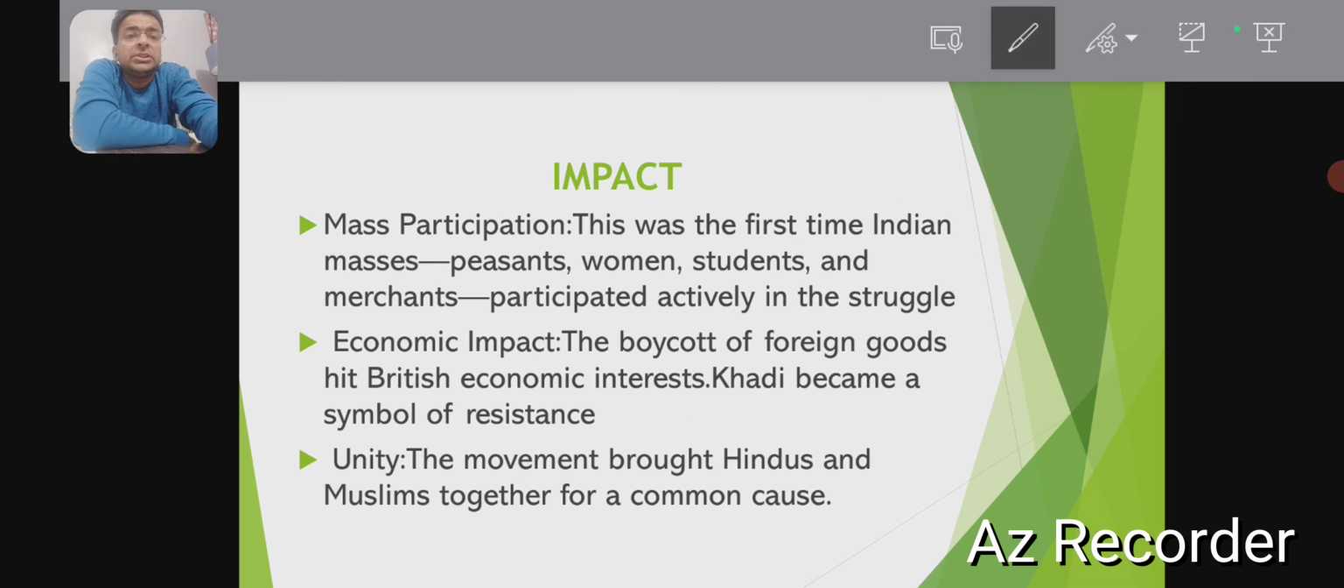Its impact was that for the first time in India, there was mass participation. Everybody, women, students, the middle-aged, were actively participating in the struggle. As far as the economic impact was concerned, the boycott of foreign goods hit British interests. Khadi became a symbol of resistance. People started boycotting British textiles, and they relied on khadi. There was unity among Hindus and Muslims because both of them were fighting for a common cause.